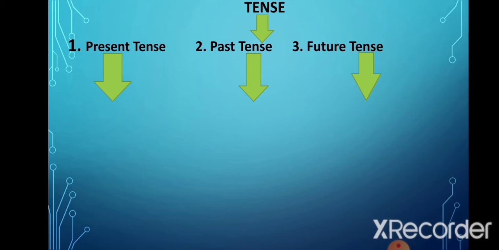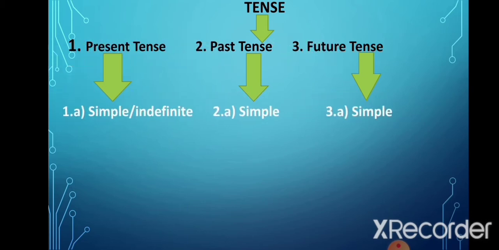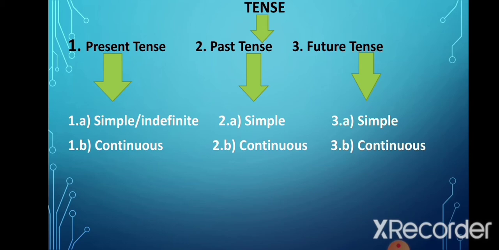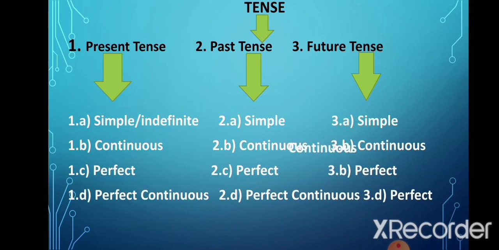Now, these three tenses are further divided into four categories. The first one is simple tense. It is also called indefinite tense. The second is the continuous tense. The third is perfect tense. And the fourth is perfect continuous tense. And in this video, we will discuss the four types of future tense: simple future tense, future continuous tense, future perfect tense, and future perfect continuous tense.